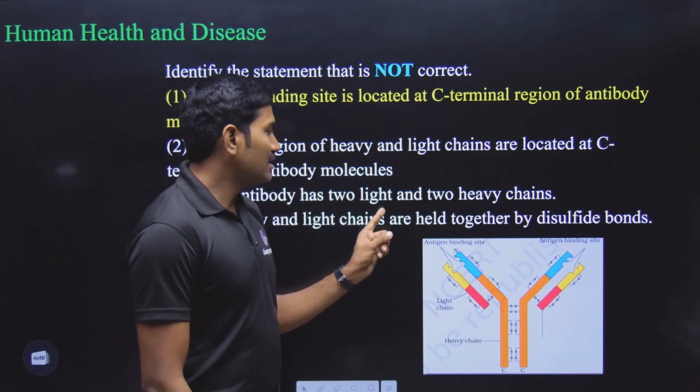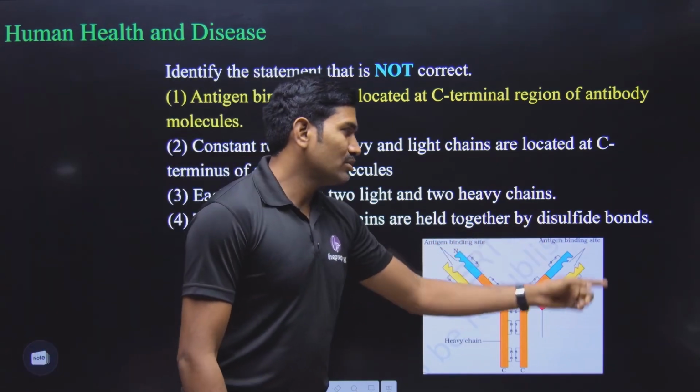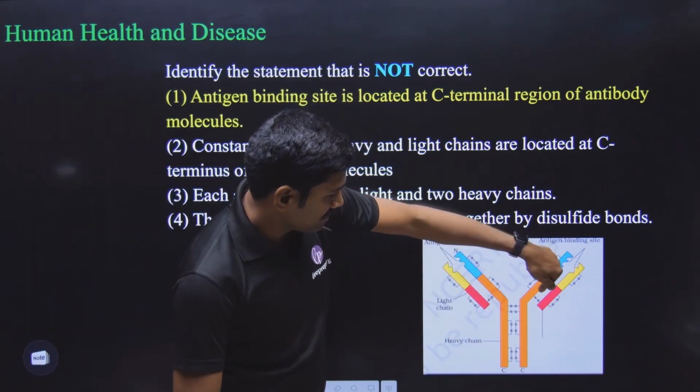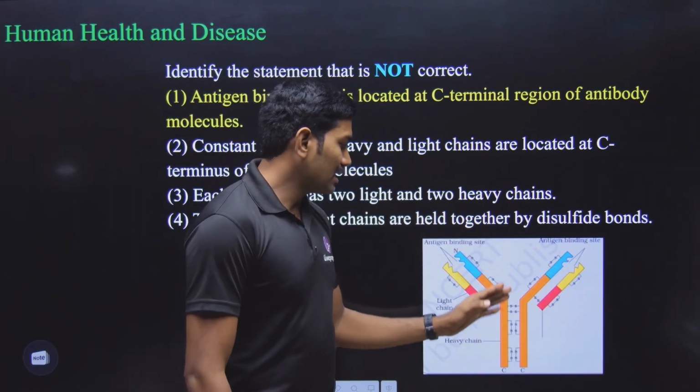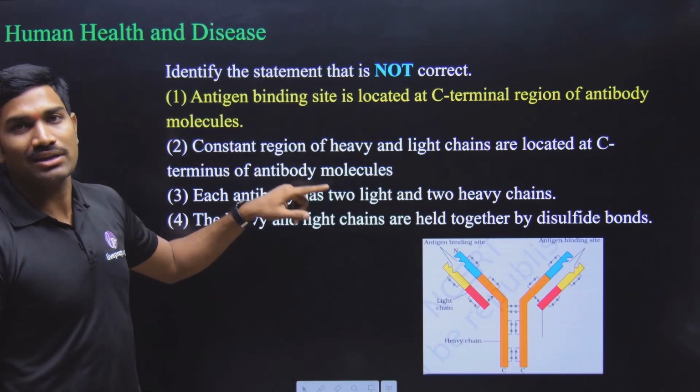Each antibody has two light and two heavy chains, correct? And the heavy and light chains are held together by disulfide bonds. See, disulfide. So in this way, they are connected by disulfide bonds. So in this way, option 1 is the not correct statement.